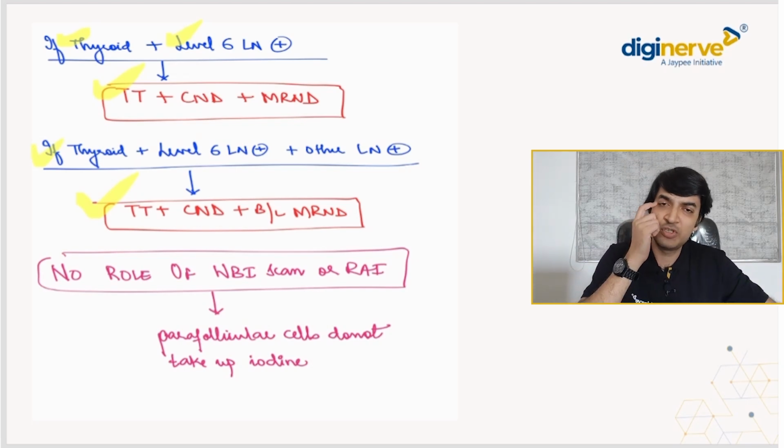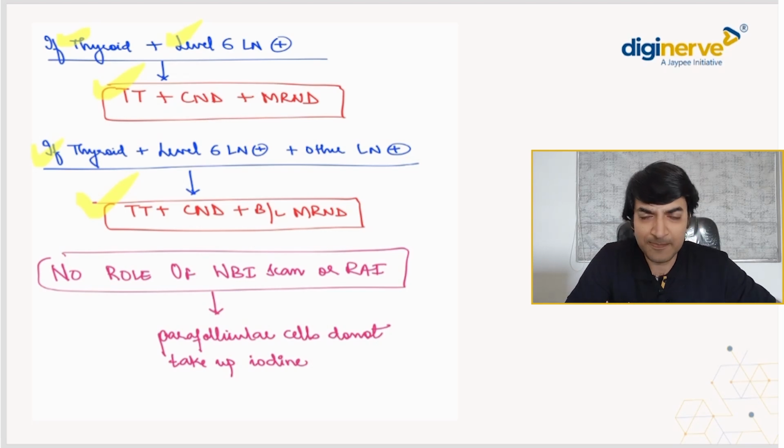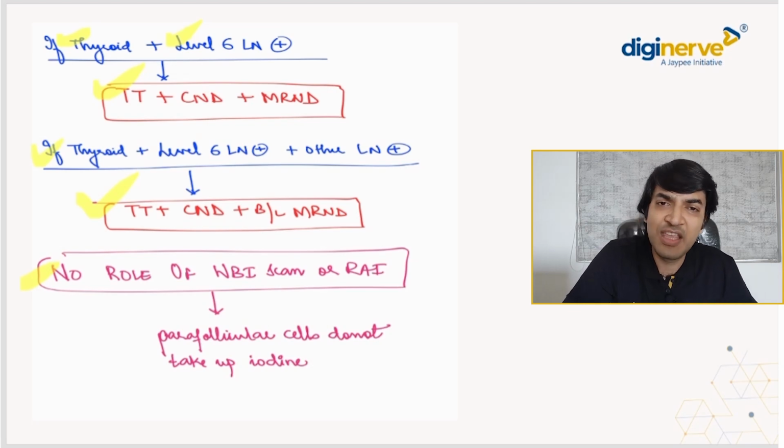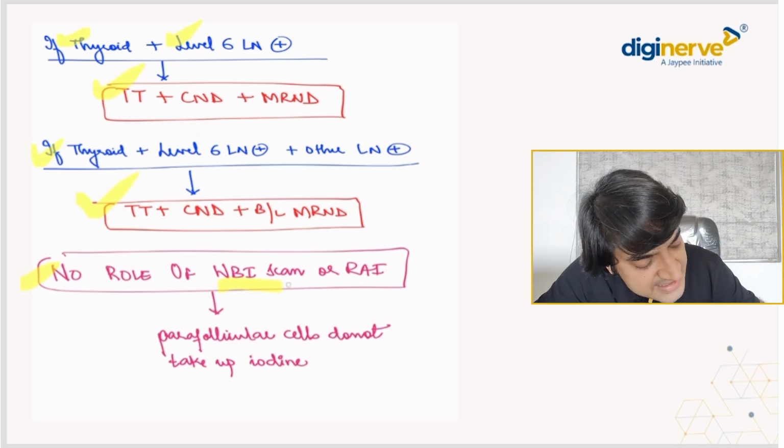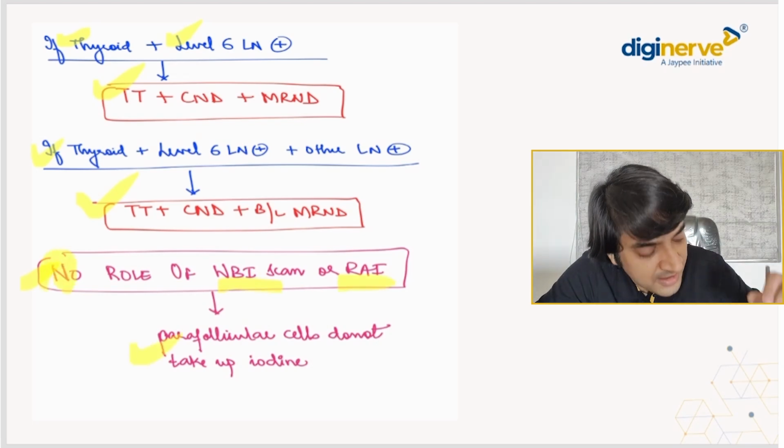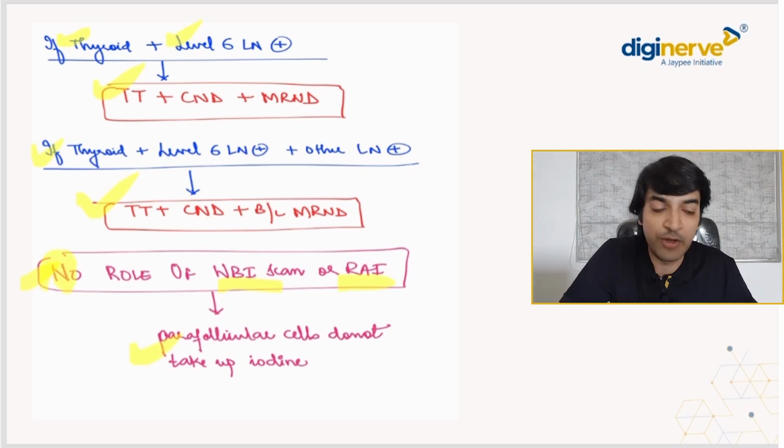अब एग्जामिनर आपको यहाँ पर घुमाता है अक्सर कि भाई सब कुछ है, एक्सटेंसिव डिजीज, आपने थायरॉइडेक्टमी कर दी, now will you go for whole body iodine scan or will you be going for radioiodine ablation therapy? There is no role here. Why? It's a parafollicular C cell originating tumor, follicular cells से नहीं हो रहा ना तो iodine uptake नहीं होगा. So there is no role of whole body iodine scan or radioactive iodine uptake here. That is what is extremely important for you to remember.